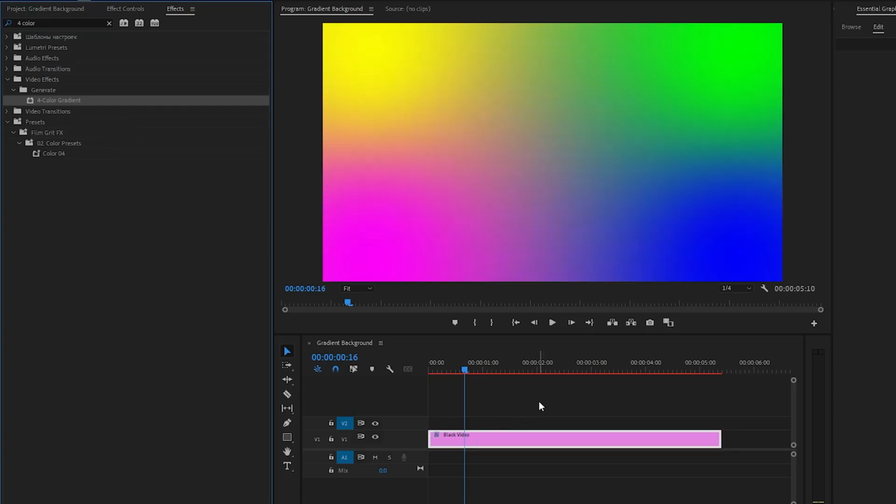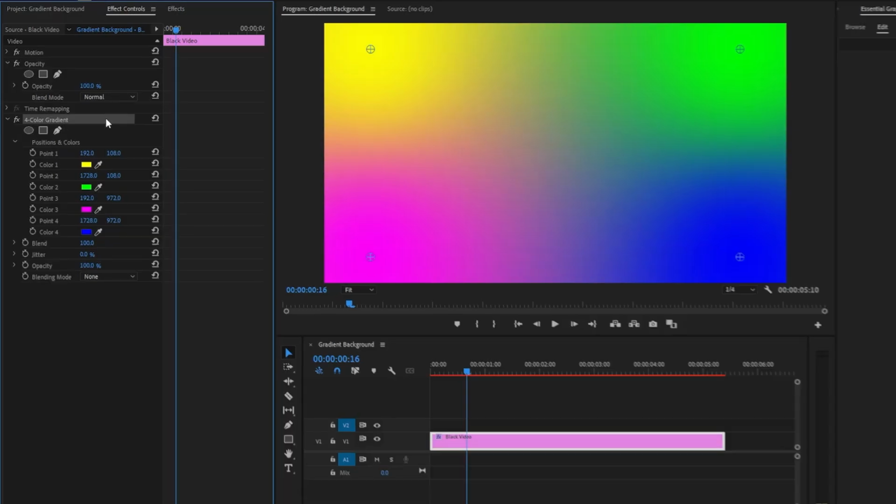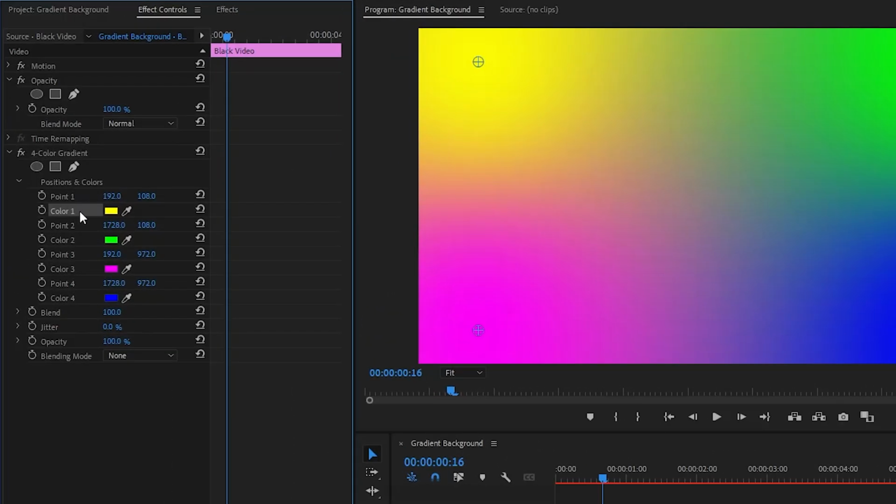As you can see on the program monitor, a random gradient is displayed by default. Let's move over to the Effect Controls panel to customize the 4-Color Gradient effect. In the Positions and Colors panel, you can see there are 4 color parameters to access the color picker and choose your desired colors for each of the 4 positions in the gradient.